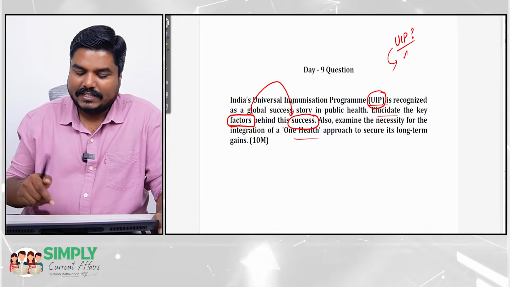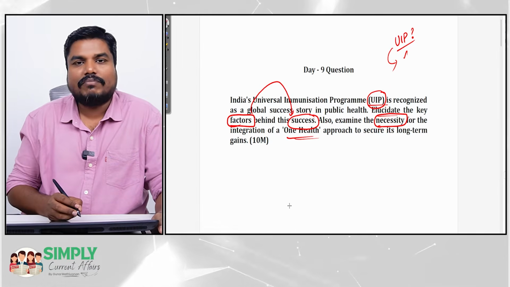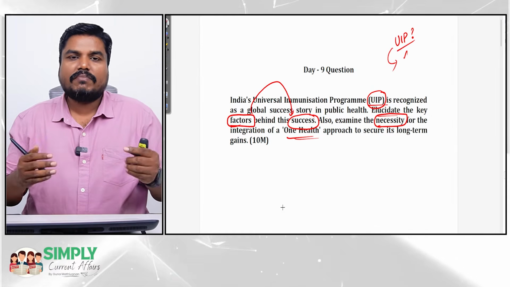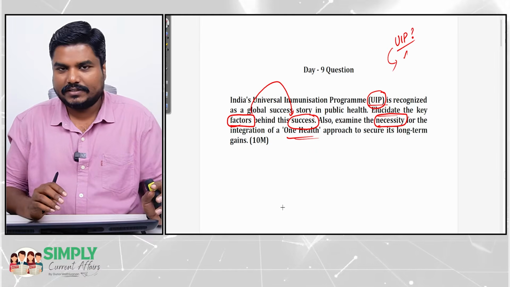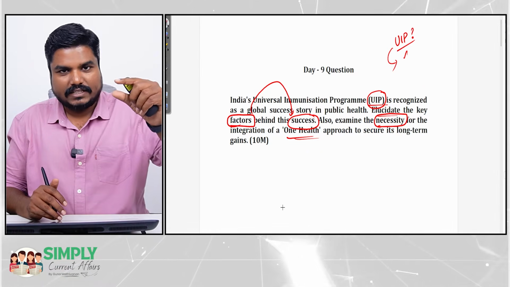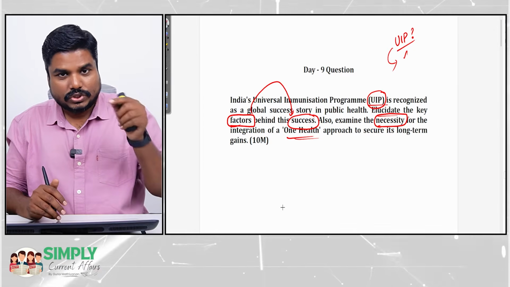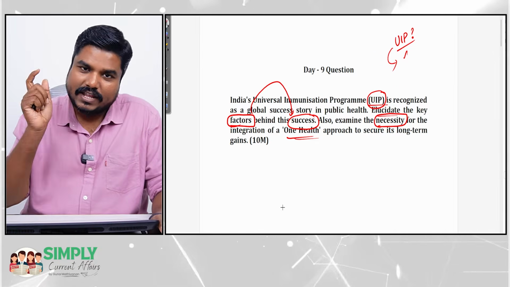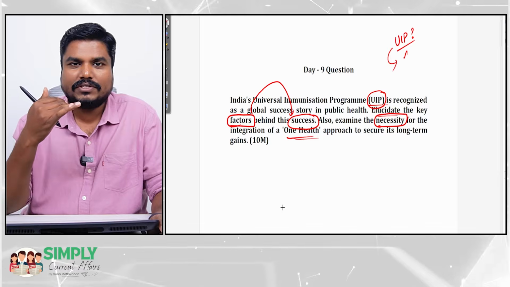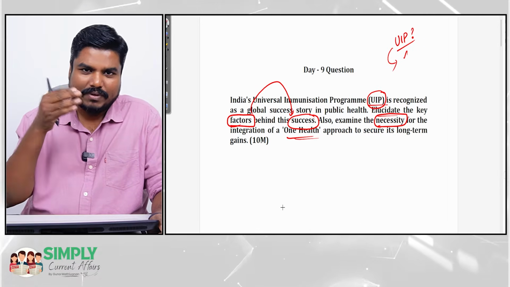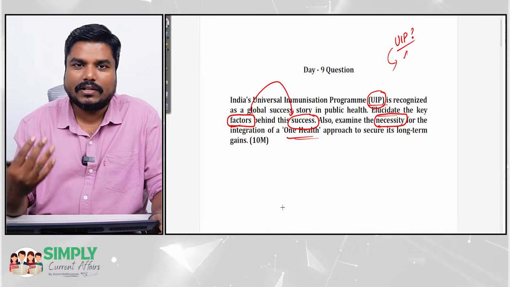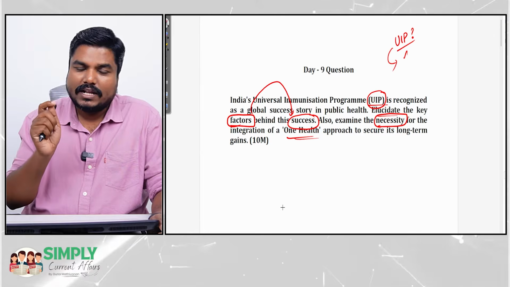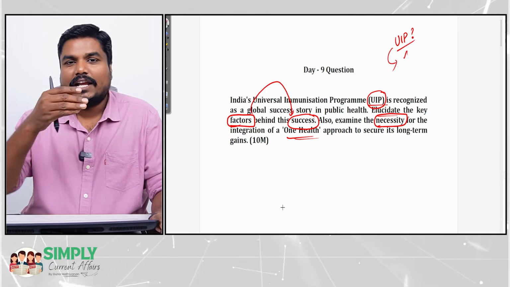And you should also examine the necessity for the One Health approach. So many students, after highlighting the factors behind the success, suddenly put a subheading One Health approach and write some points. See, you have to link it. The factors behind the success are fine. However, today there is a need for One Health approach. So you have to link it and explain what One Health approach is. It is a transdisciplinary approach where we focus on human beings, plants, animals, and their environment as a whole. So explain what that One Health approach is. Give a link point why One Health approach is a necessity today. And then you give the points, okay?